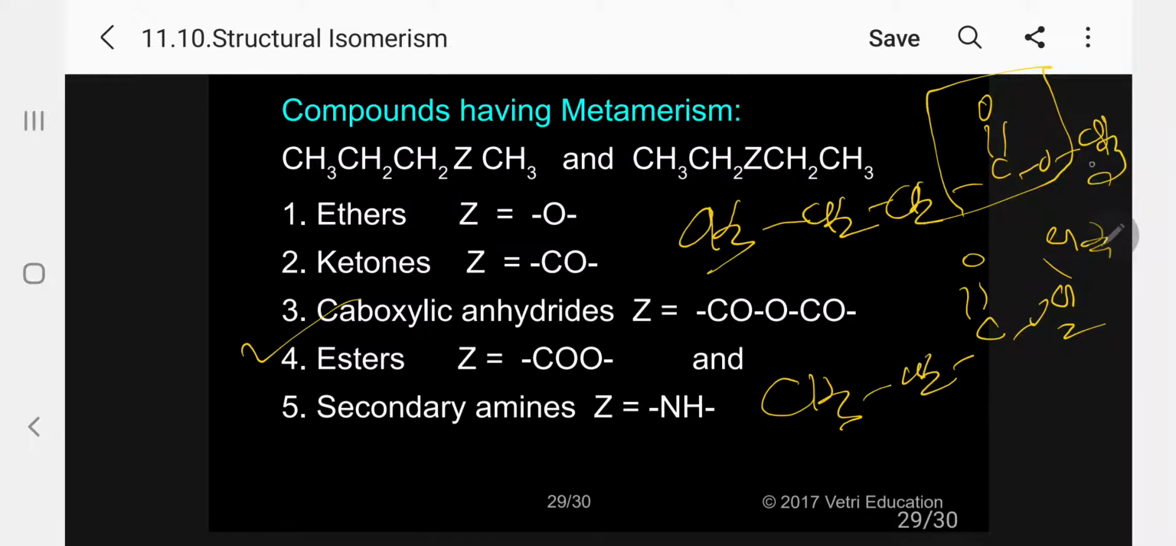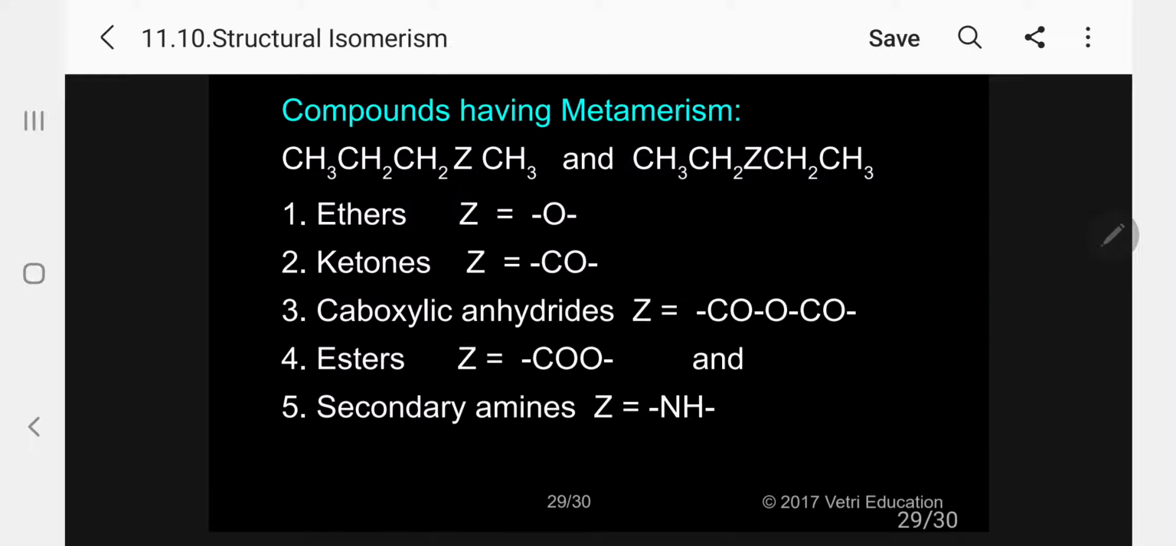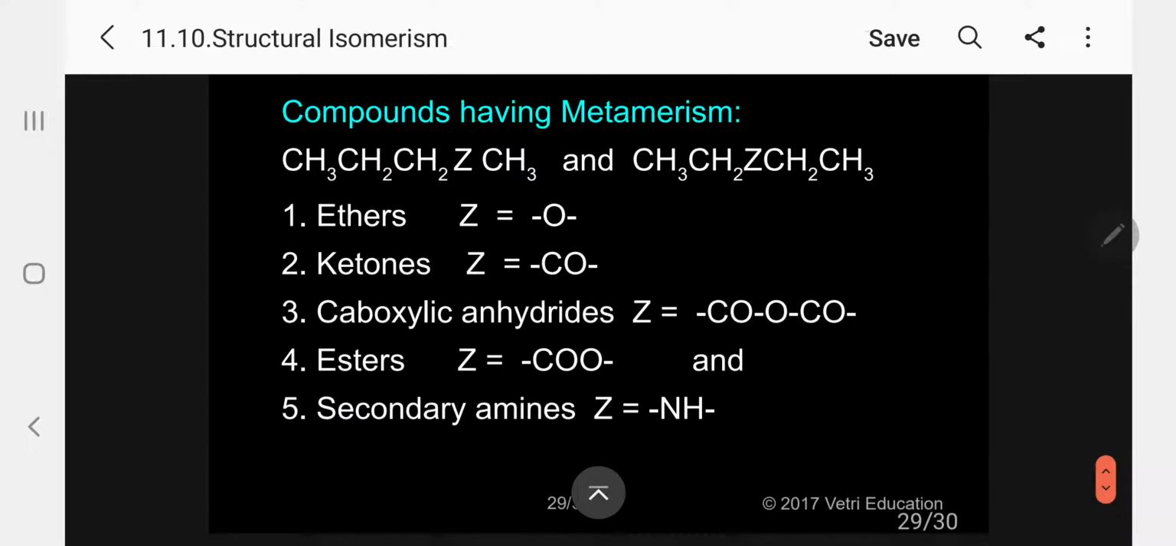So I can give the name for the first one. The ester means I will add OATE. This is methyl butanoate, 4 carbon atoms, methyl butanoate. This I will call ethyl propanoate. Ethyl propanoate. Please follow. Very, very interesting information. Ethyl propanoate. Examples.